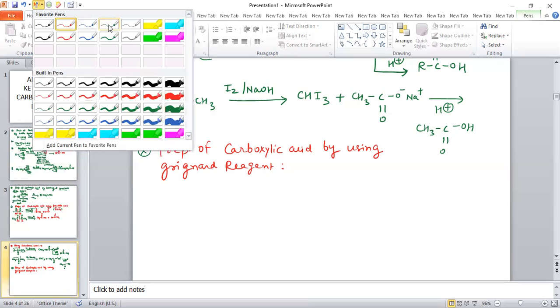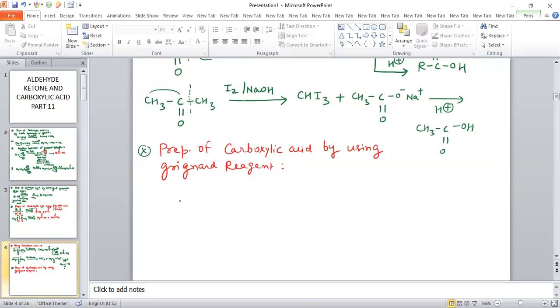This is an easy concept. Suppose we have the Grignard reagent RMgX. RMgX is a Grignard reagent because the bond between carbon and magnesium is polar, magnesium being more electropositive, therefore there is positive charge on magnesium and negative charge on carbon.